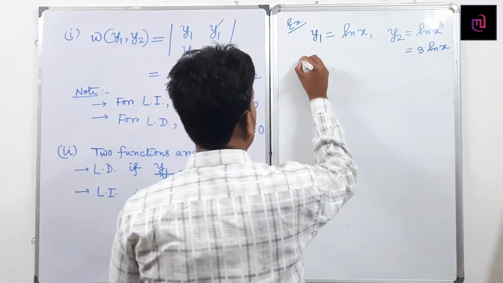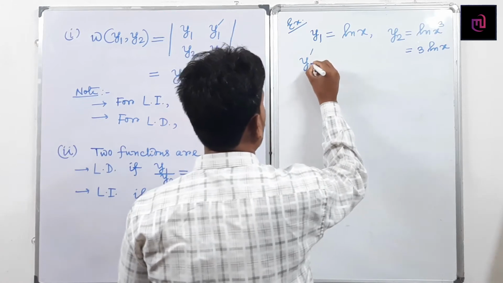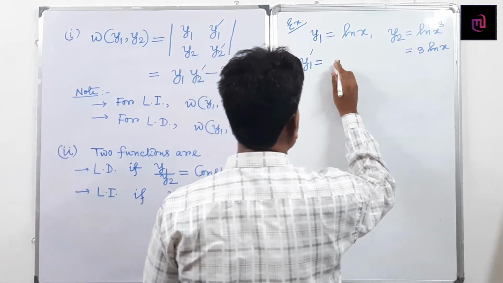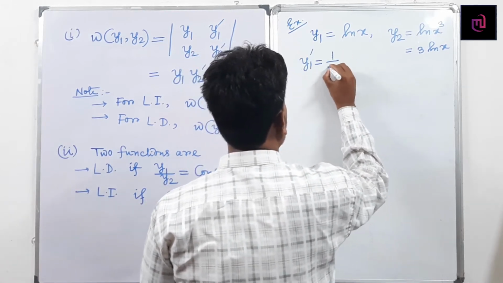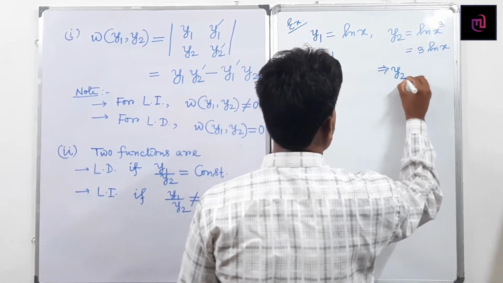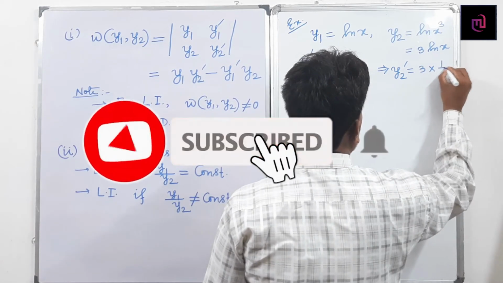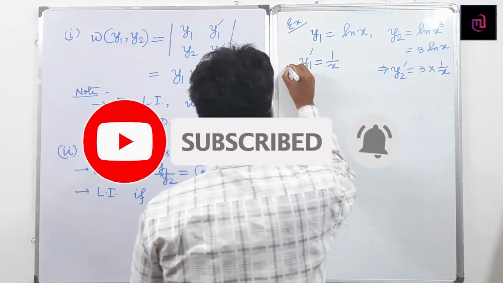Taking the ordinary derivative with respect to x, y1 dash equals 1 by x, and y2 dash equals 3 into 1 by x.